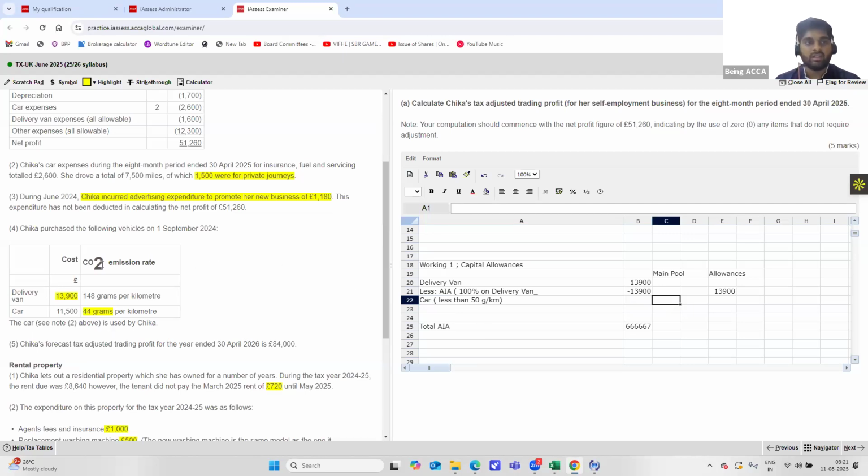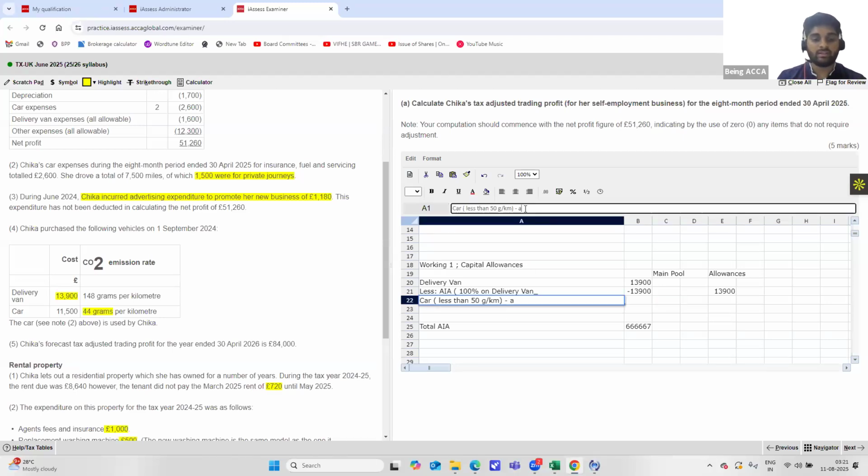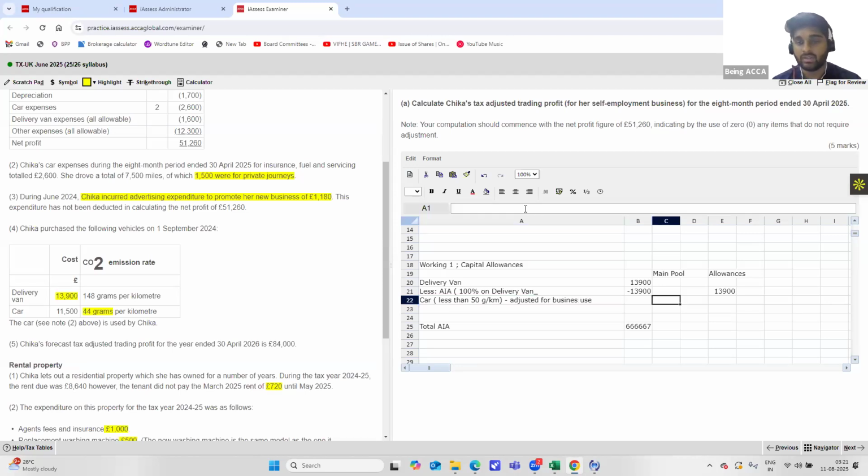But the car has been used only for 6,000 miles of business use, so the car value should be apportioned. Car adjusted for business use, always make this a point, is equal to 11,500 into 6,000 by 7,500. So your car value is 9,200 now.